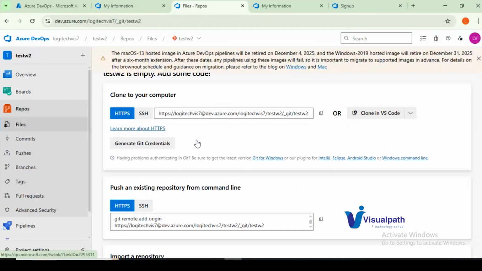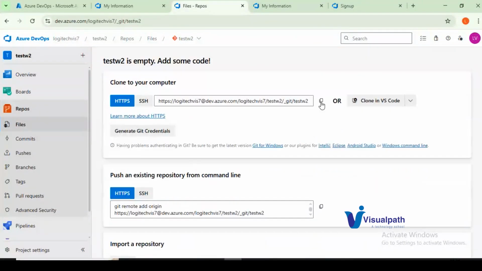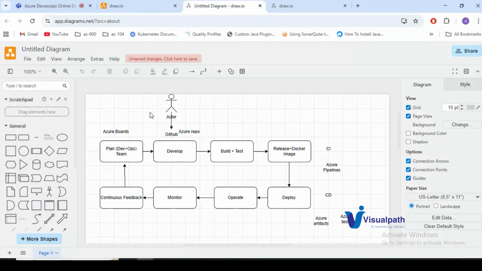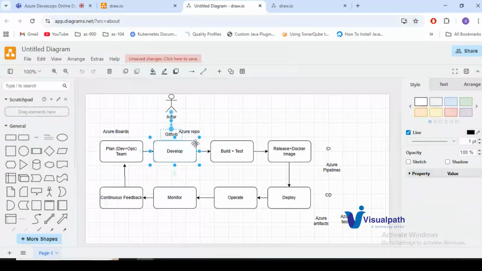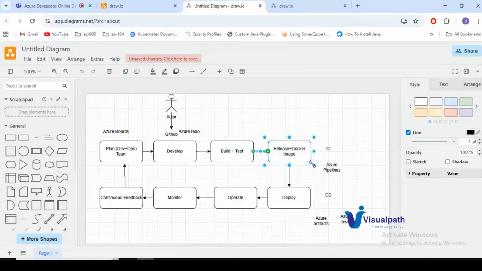Here also you can create the repository, and here also you can push the code. You don't need to depend on GitHub or Bitbucket or any of the source code management tools we have. Azure will provide its own repositories. So here you can create a repo and store your code. So the development will be taken care of by Azure Repos. Once the developer has developed the code, he can push the code into Azure Repos, right? Now this building, releasing, and creating images, all this will be taken care of by Azure Pipelines.